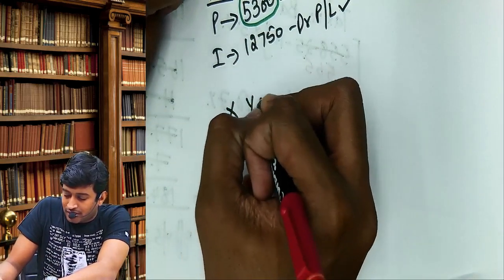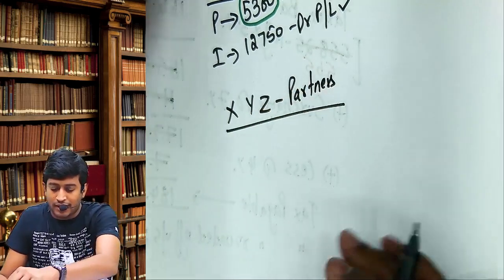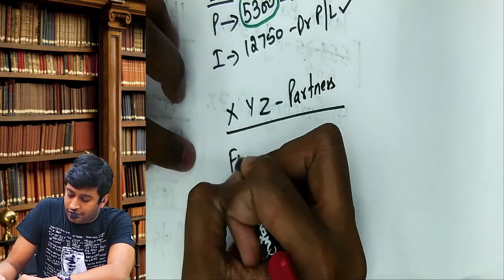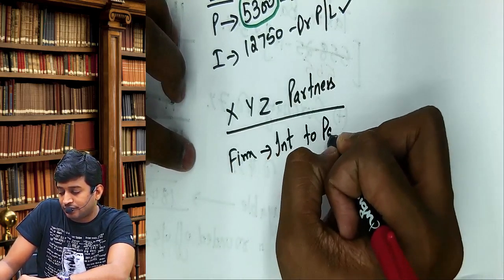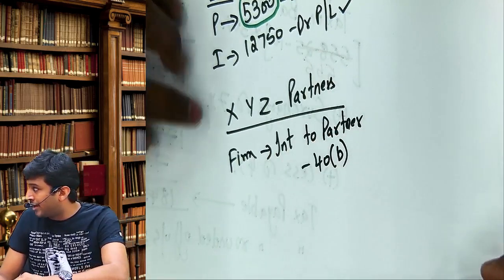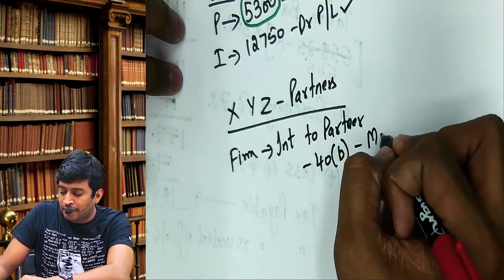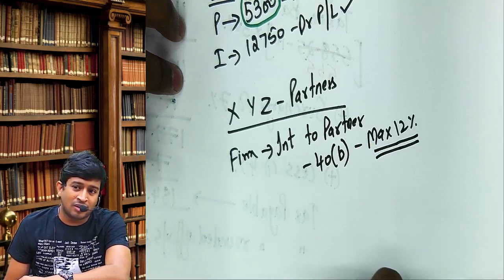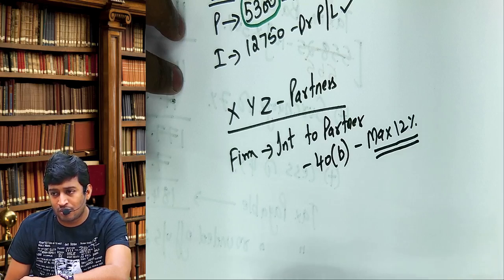Who are partners? X, Y, Z are partners. Clear? Whatever I am saying, keep listening first. A firm can pay interest to partners, and that is covered under 40B of the Income Tax Act. You will pay a maximum of 12%. You already have that in your provision. Again, why are you checking? You should know, remember now.